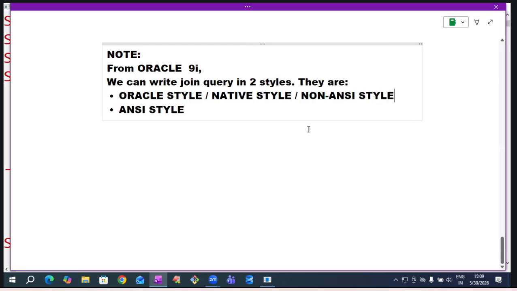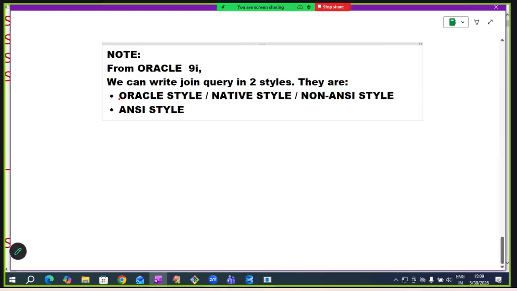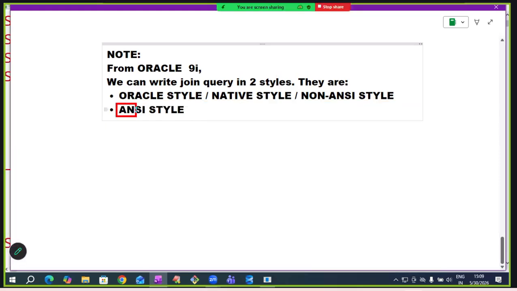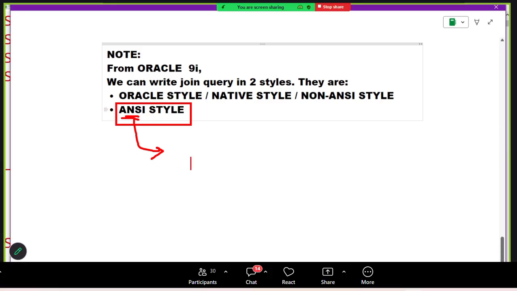See, before Oracle 9i, only one style was there, Oracle style. In 9i, they added this ANSI style. Okay, this term is very important, sir. If any feature is following the ANSI standard, with this we get one advantage.